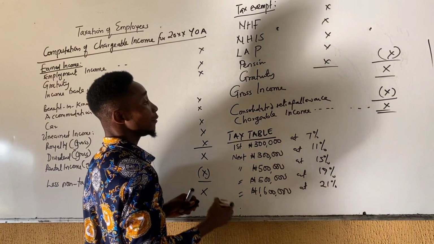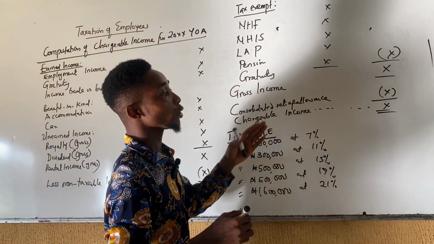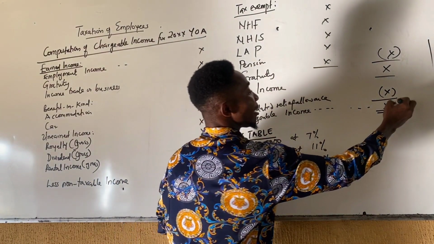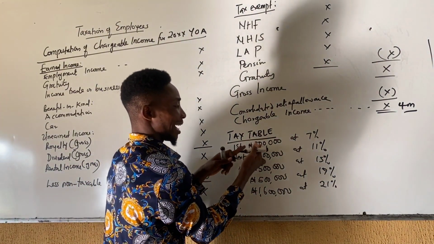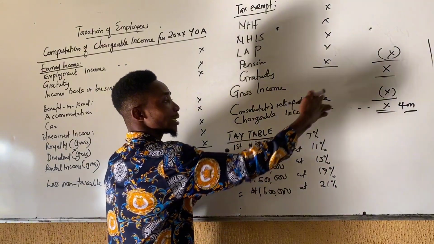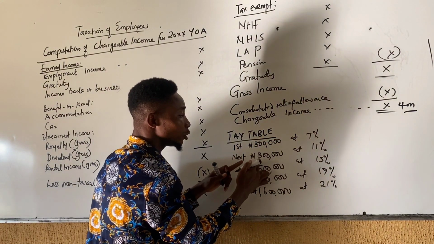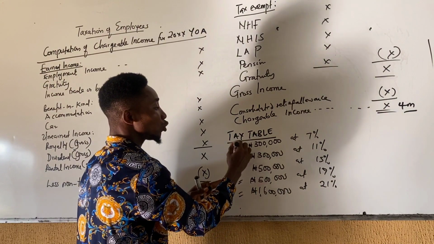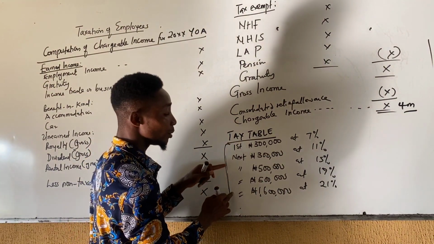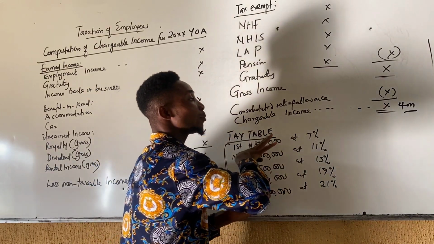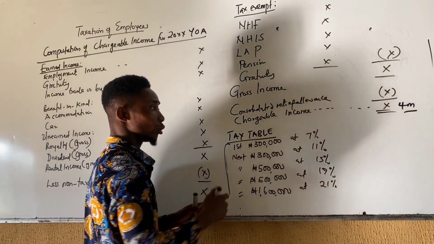And if the figure is above 3.2 million, let's say you have 4 million as the chargeable income, you have charged 300,000, 300,000, 500,000 and so on from that 4 million. If you sum all this together, it will amount to 3.2 million. Let's assume you have taken 3.2 million from the 4 million.